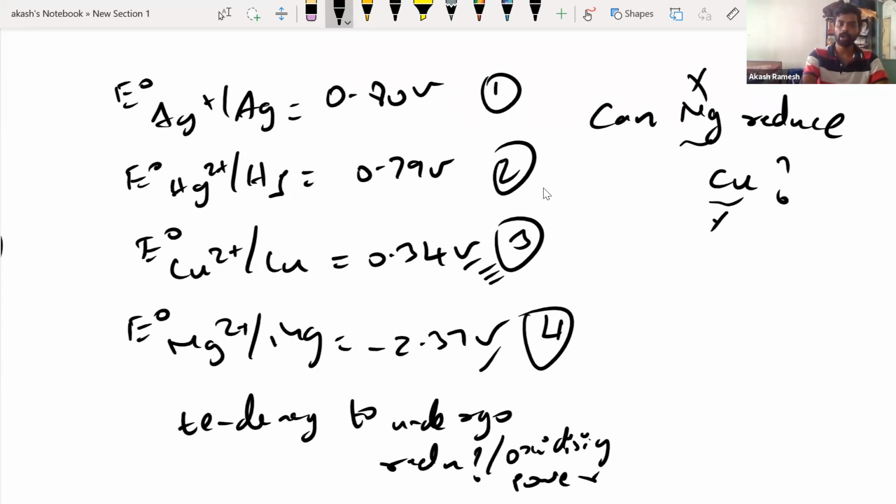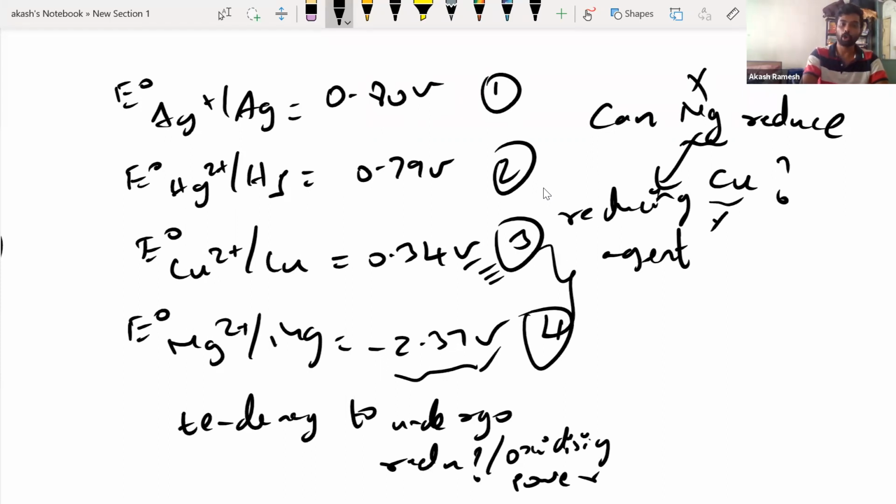Right. Now, what do you mean by magnesium? Can magnesium reduce copper means what? Magnesium is going to act as a reducing agent, reducing copper. Correct. So obviously, if it's a reducing agent, it should undergo oxidation, and if it has to undergo oxidation, it should have a more negative value of E naught, and both of them are satisfying.